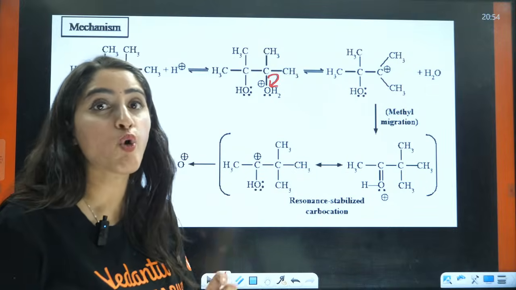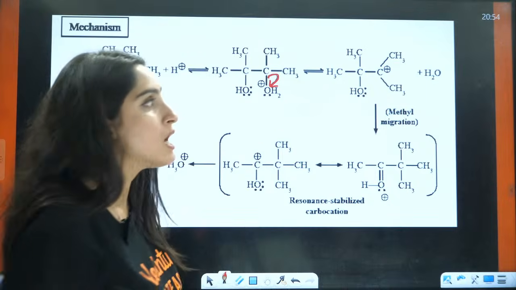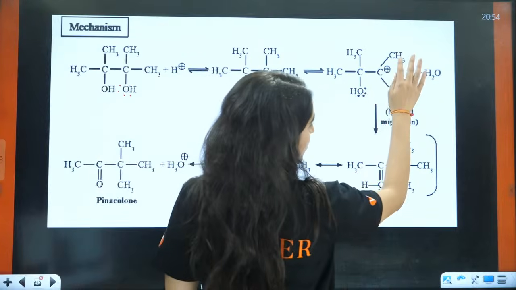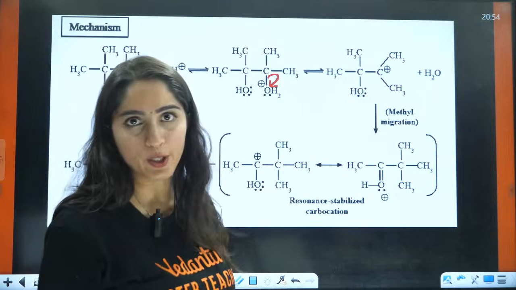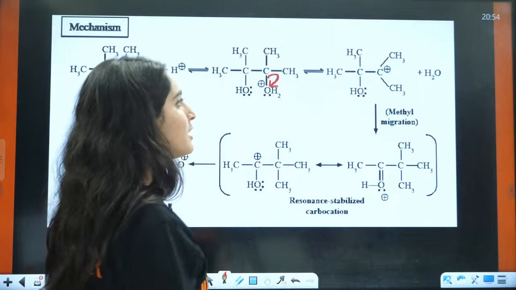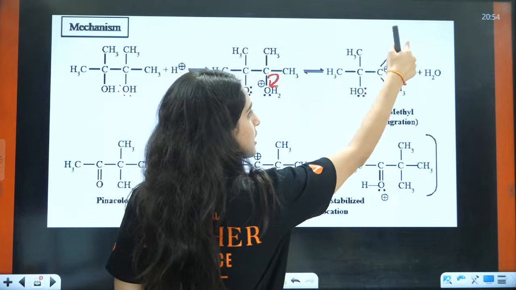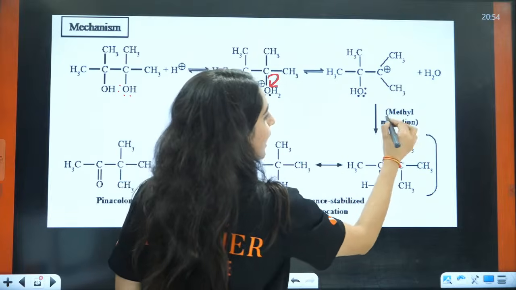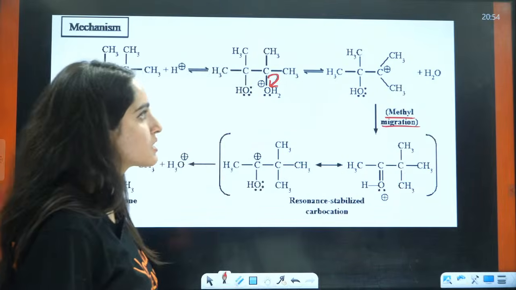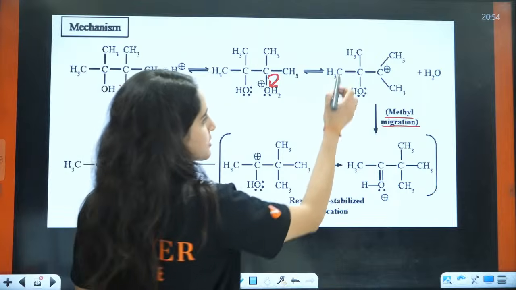Now, this is not a usual rearrangement. This is a pinacol, pinacolone rearrangement. Now, what will happen? This was already a 3-degree carbocation, right? 3 carbons were connected to it. But now, this will replace this one R, or you can say there will be methyl migration here, right? How will methyl migration happen?